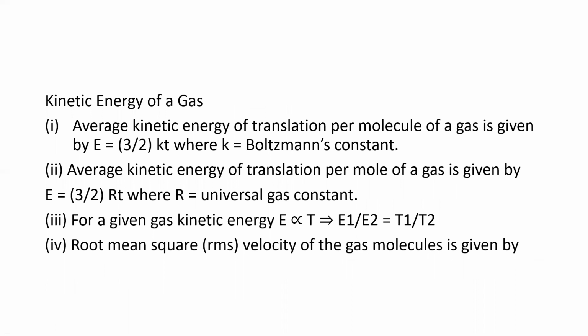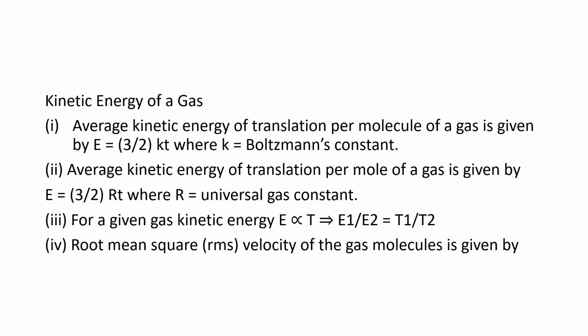So here we have some conclusions based on kinetic energy of a gas. Kinetic energy of translation per molecule of a gas is given by E is equal to 3/2 into kT, where k is Boltzmann's constant.